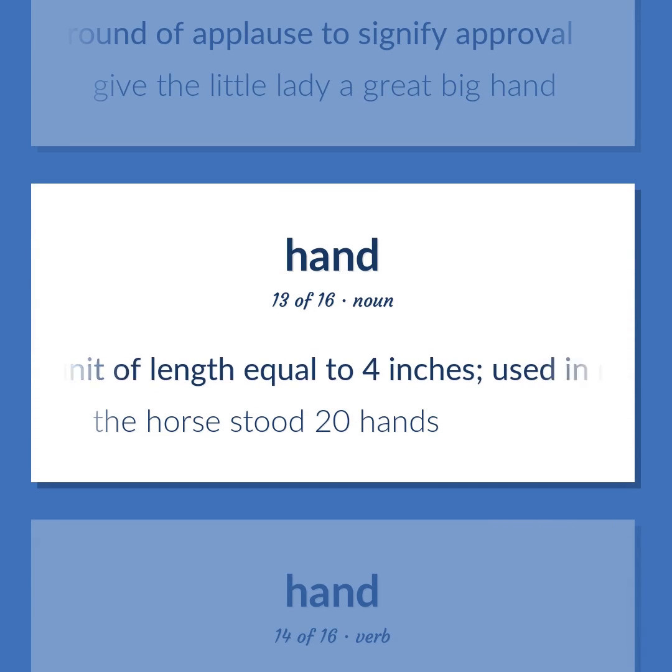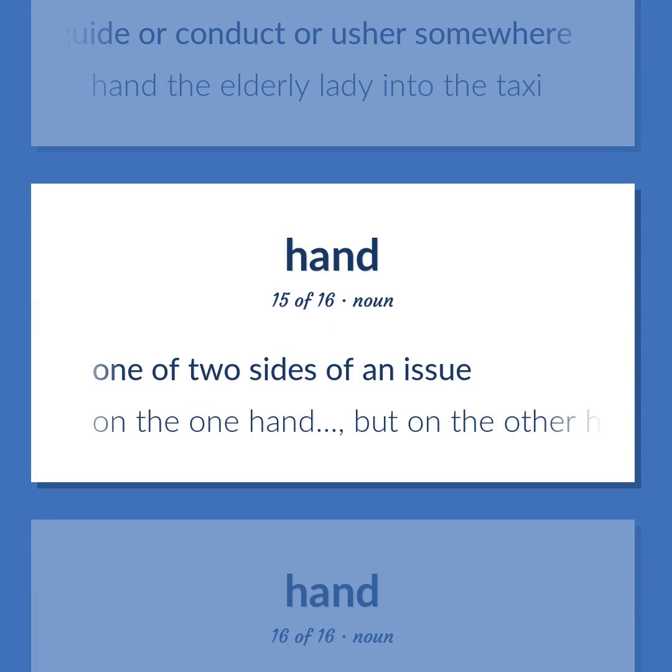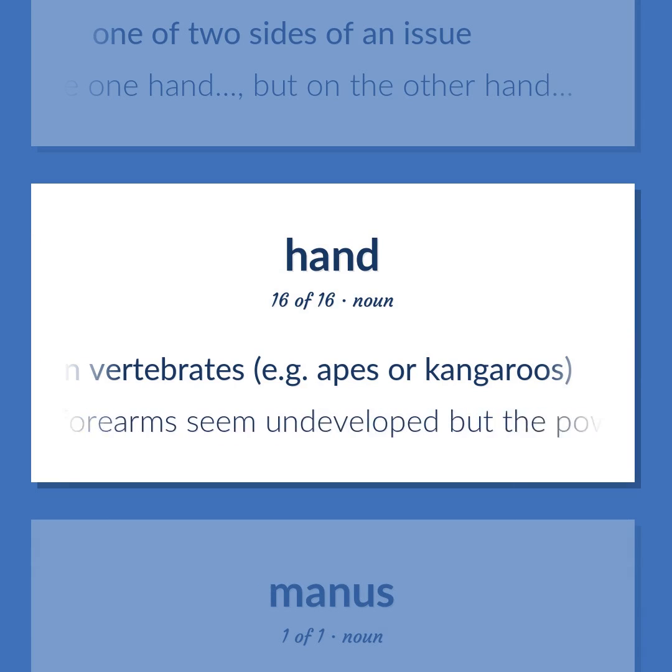A unit of length equal to 4 inches, used in measuring horses. The horse stood 20 hands. Guide or conduct or usher somewhere. Hand the elderly lady into the taxi. One of two sides of an issue. On the one hand, but on the other hand. Terminal part of the forelimb in certain vertebrates, e.g. apes or kangaroos. The kangaroo's forearms seem undeveloped, but the powerful 5-fingered hands are skilled at feinting and clouding.